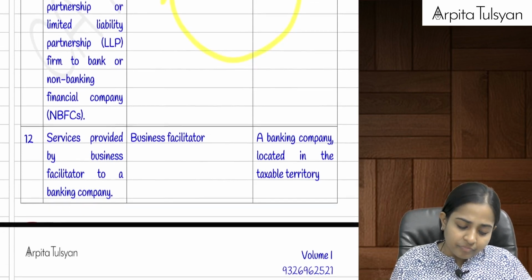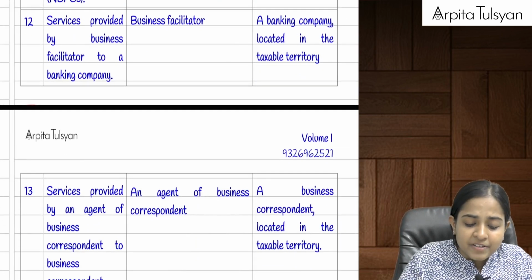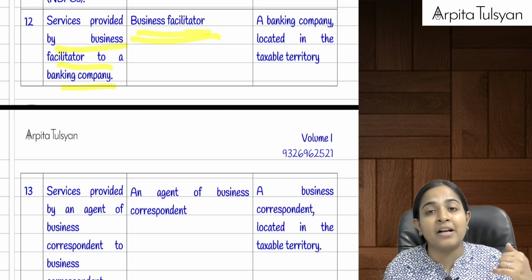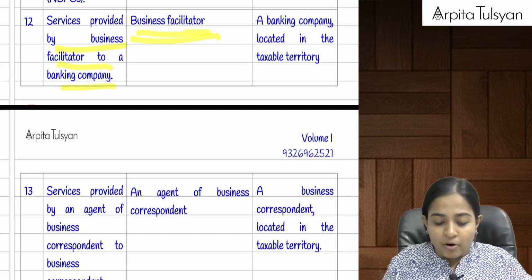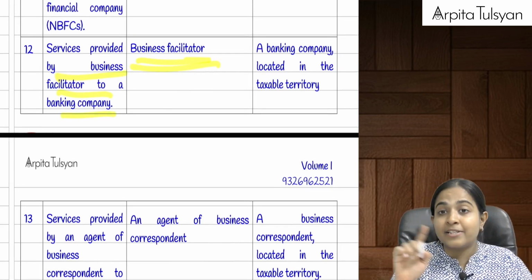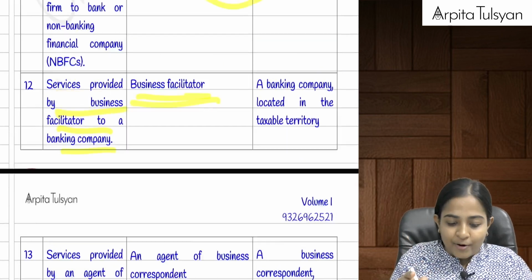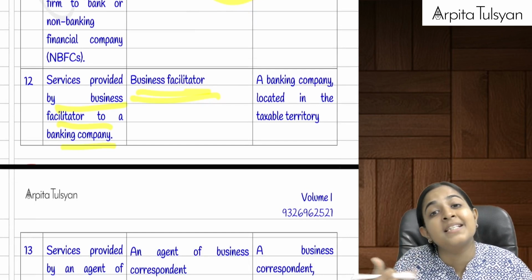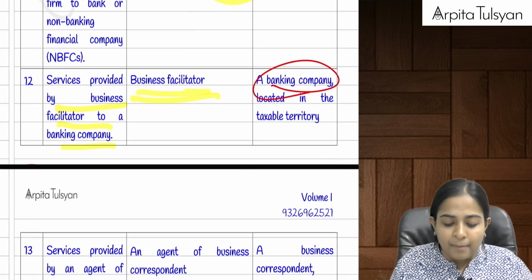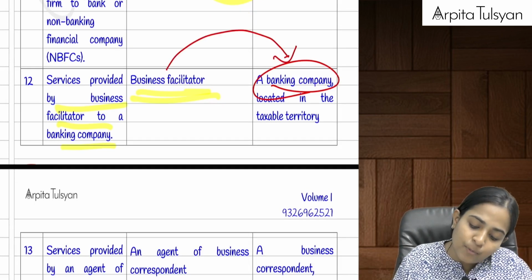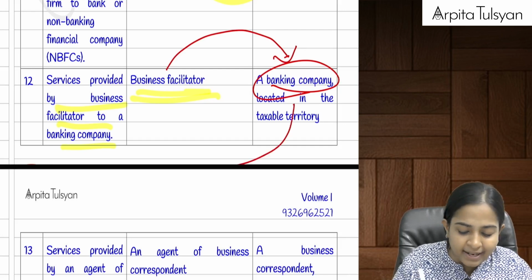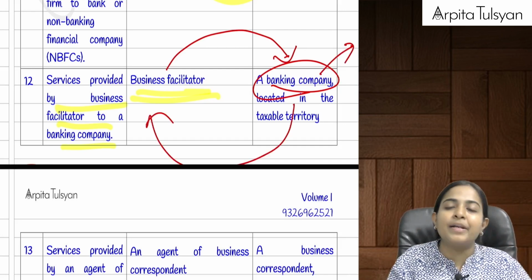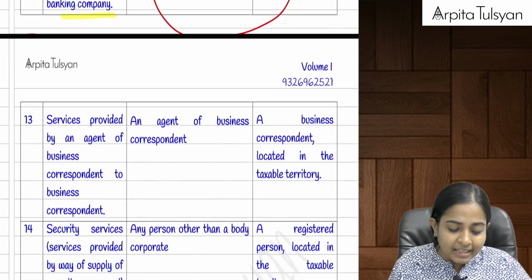Then the next one, services provided by a business facilitator. A business facilitator is just like an advisor. He is not an agent, there is a difference. He is the one who provides business advice to the banking companies. If a business facilitator is providing such services, the banking company would be paying something to the business facilitator. The liability to pay the tax is on the banking company.